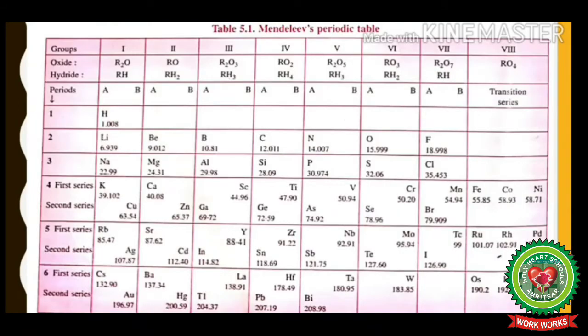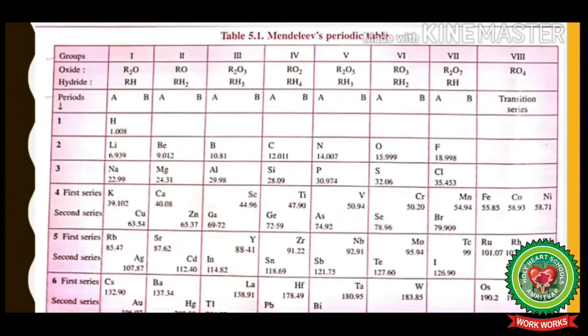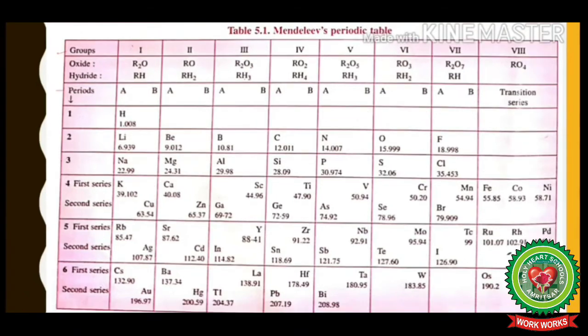Let us understand Mendeleev's periodic table from table 5.1 given on page number 80 of your concise chemistry book. You can clearly see that in Mendeleev's periodic table there are 8 groups, and group 1 to group 7 is further divided into subgroups A and B, whereas group 8 is not divided.